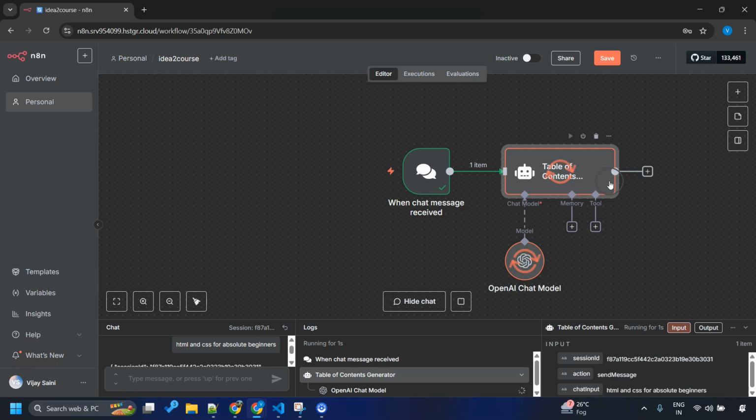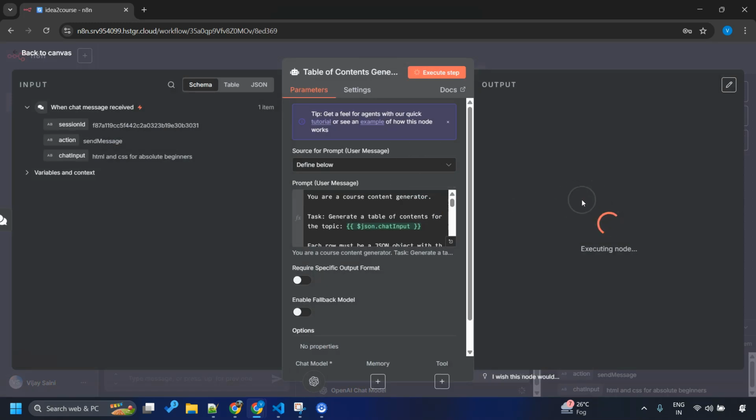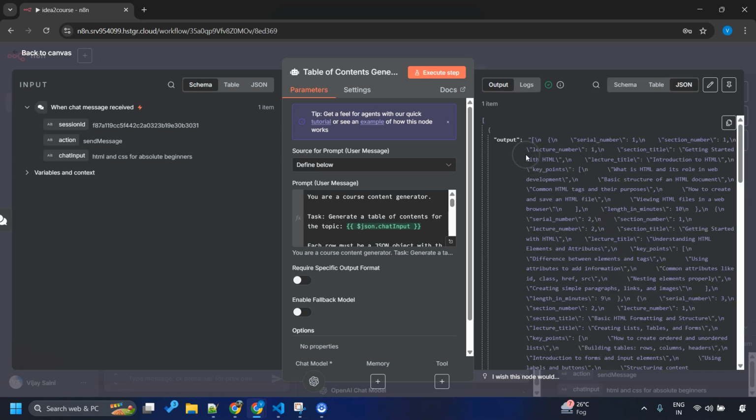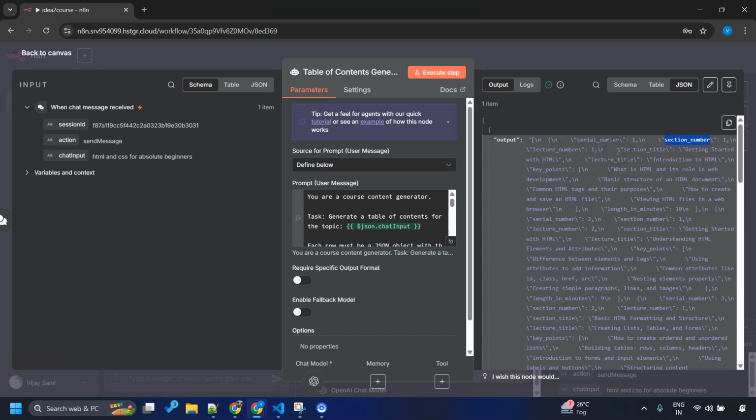Yes. It's time to execute this AI agent. Let me hit this button. We are waiting for its execution to see the table of contents. And there we go. It has generated an output where we have serial number, then section number, lecture, started with HTML. This is lecture section title, then lecture title. It has got key points, length in minutes, pretty much everything is there. It's just that right now this text doesn't look very readable.